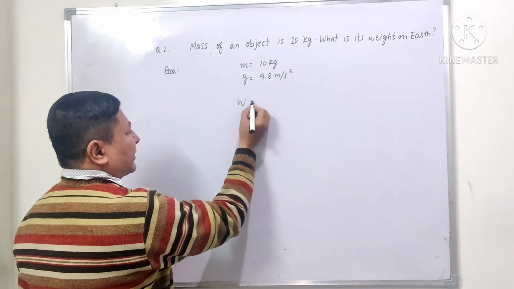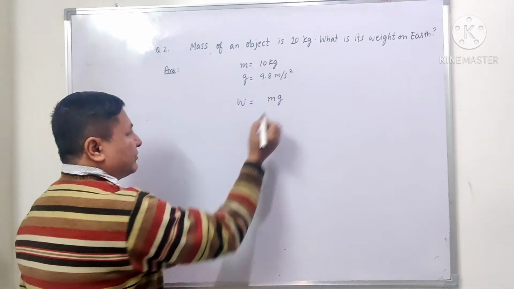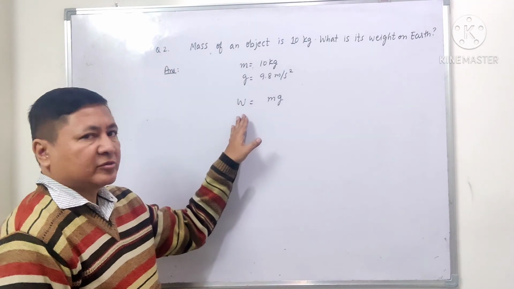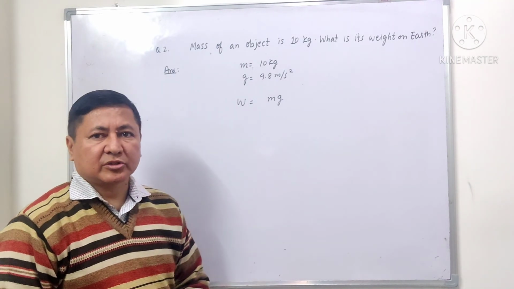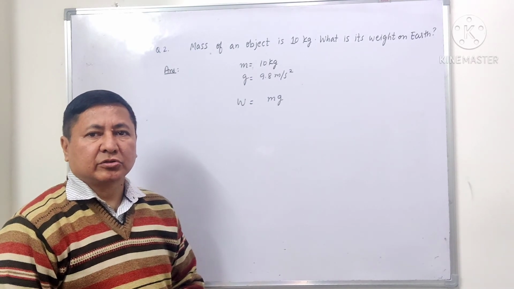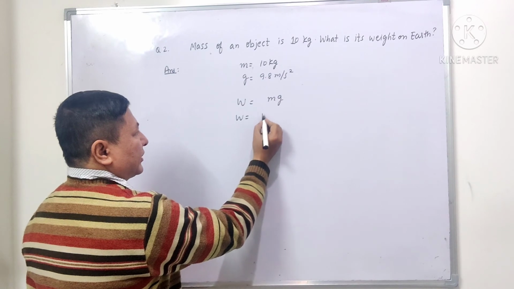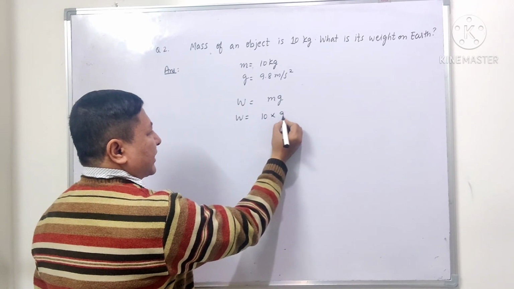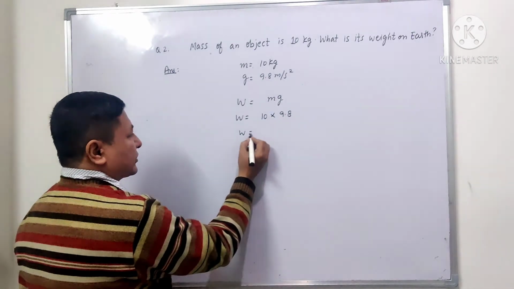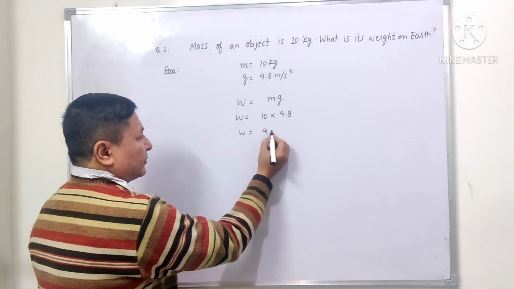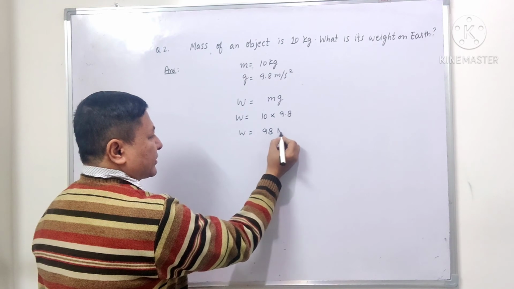So the formula for weight is W equals mg, where W is the weight of the object, m is the mass of the object, and g is the acceleration due to gravity. Now we will put the values. W equals m, that is 10, into g, 9.8. So W equals 10 into 9.8, which is 98, and the unit of weight is Newton.